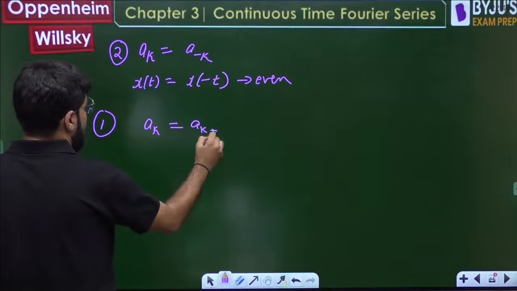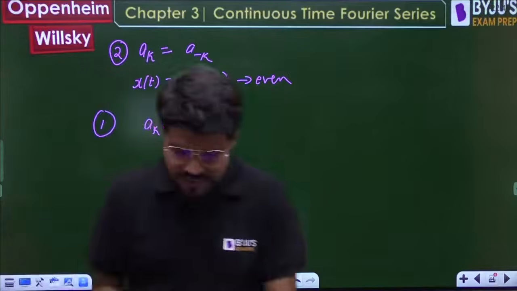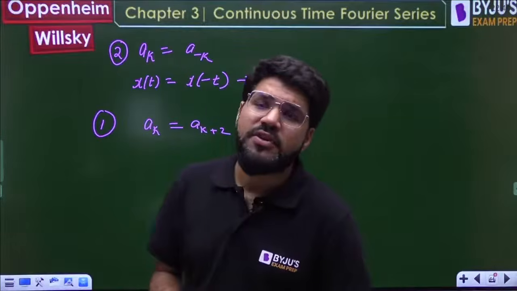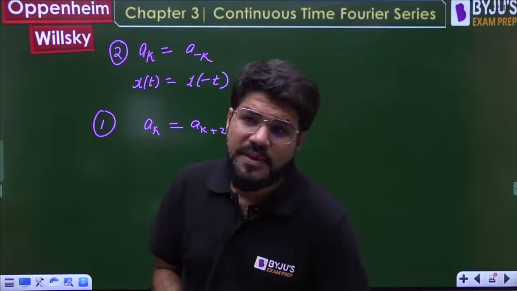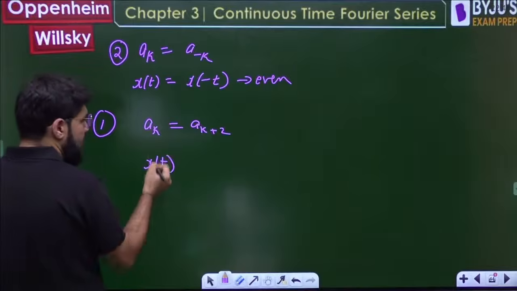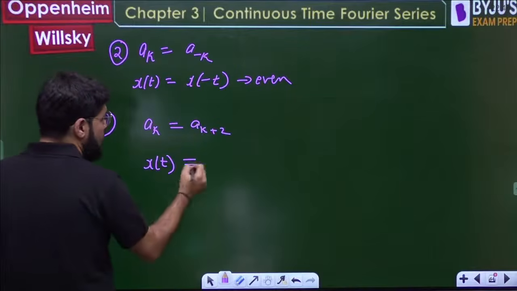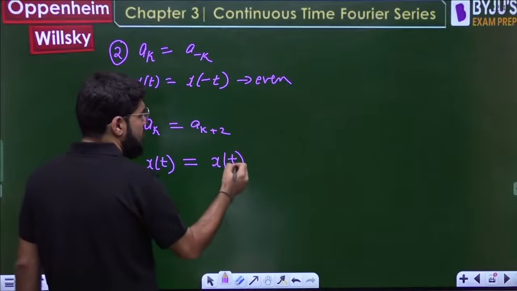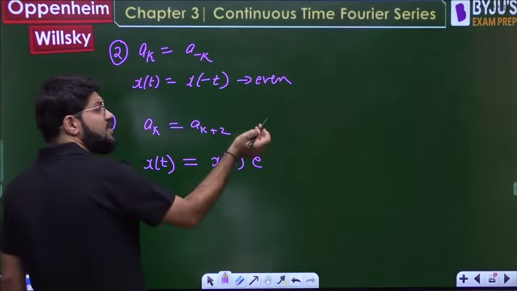Frequency shift, or you can call it the k shift. Frequency shift or k shift will occur when there is an exponential term in the time domain. So a_k is the Fourier series coefficient for x(t). a_(k+2) should be the Fourier series coefficient of x(t), and in the frequency shift the sign is opposite.